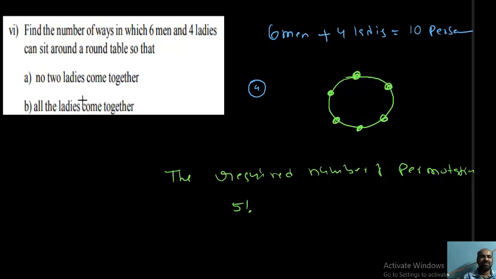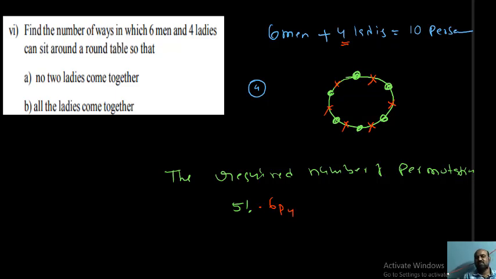What do they say? No two ladies come together. How many ladies? 4 ladies. Ladies can take this place or this or this or this, so 6 places are there for 4 ladies. You can arrange them in 6P4 ways. This is the answer for the problem: 5 factorial into 6P4, so that no two ladies come together.